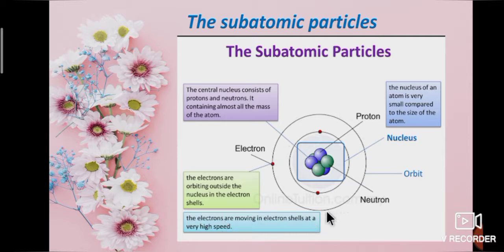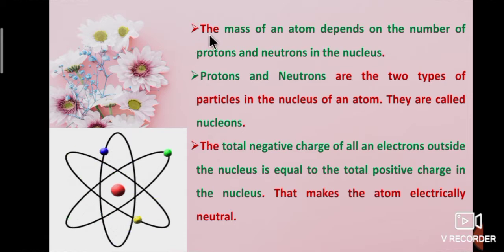From this, we can say the positively charged particle is proton, the negatively charged particle is electron, and neutron has neutral charge. The mass of an atom depends on the number of protons and neutrons in the nucleus.